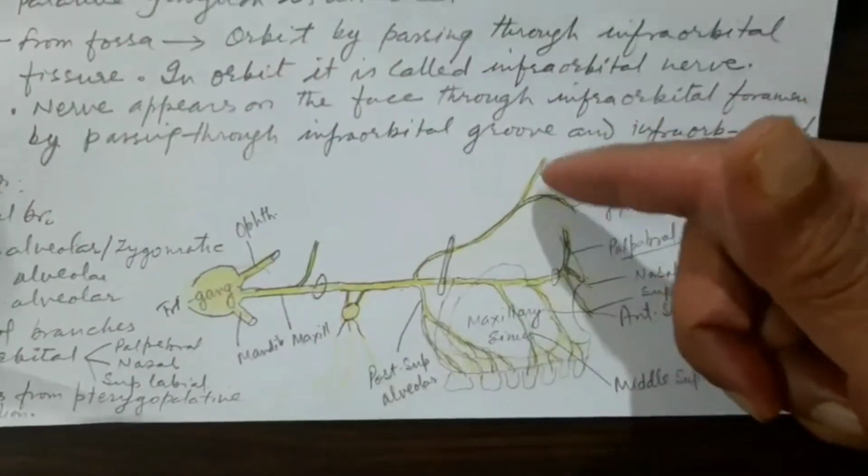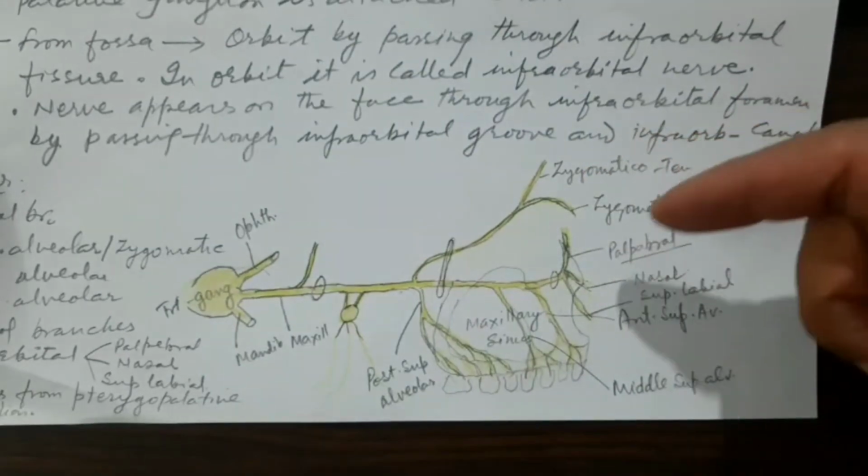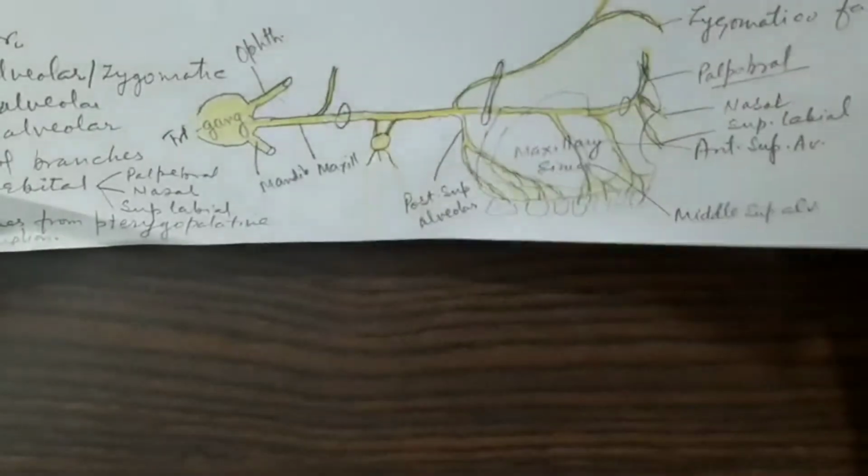The zygomatic gives two terminal branches, zygomatico-temporal and zygomatico-facial.